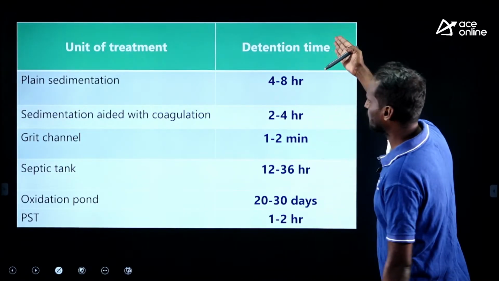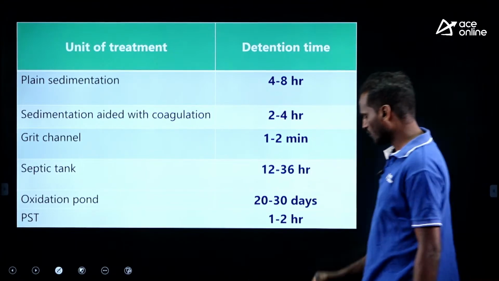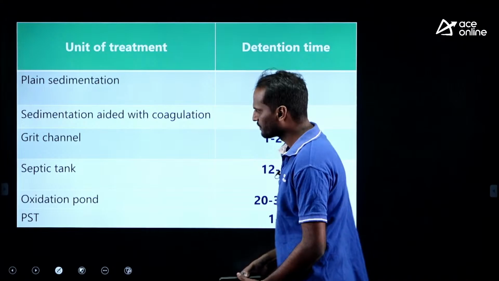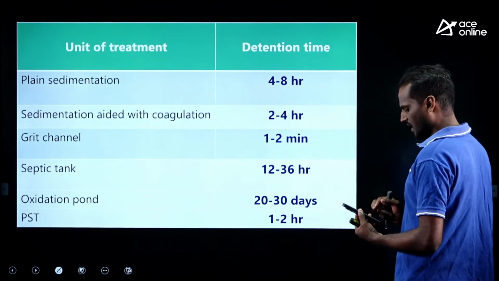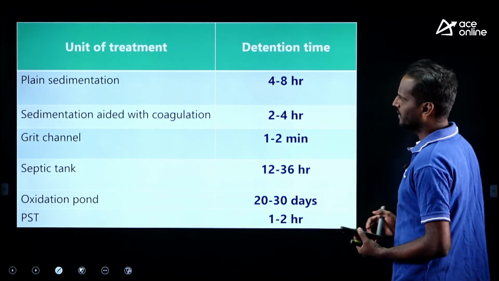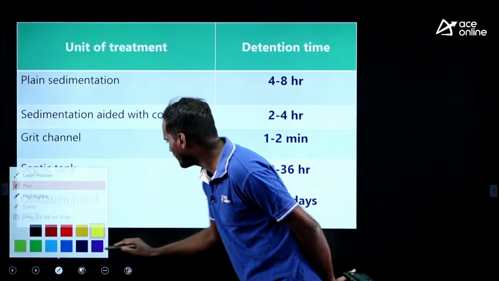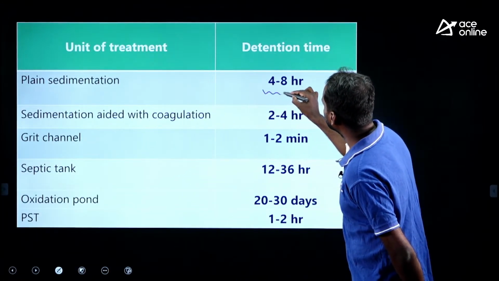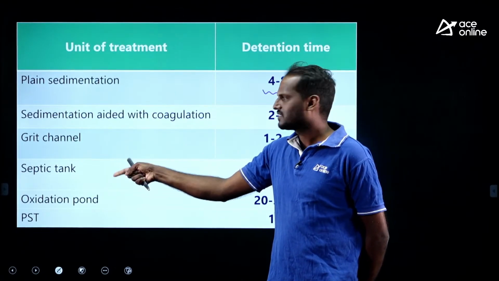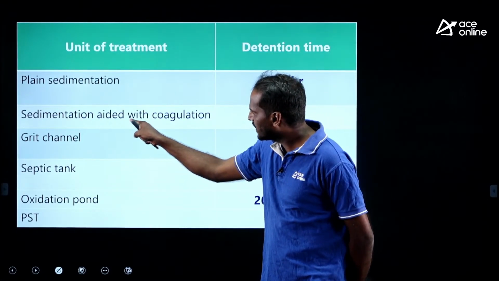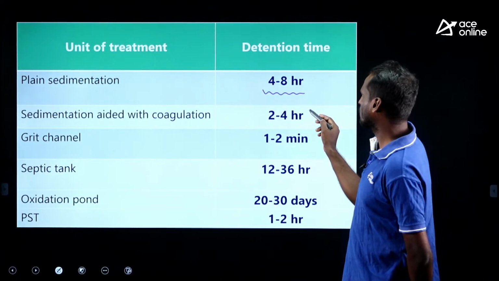Let me give you the important units of treatment and the corresponding detention times, so that you are able to recall them, right. Plain sedimentation has a detention time of 4 to 8 hours. If we aid plain sedimentation by adding chemicals, that is, plain sedimentation aided with coagulation, then we can cut down the detention time to 2 to 4 hours.